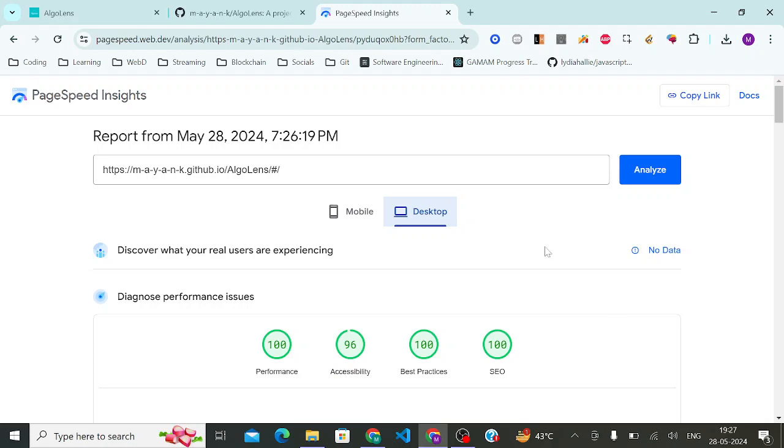So yeah, I will be removing some of those libraries in the future and refactoring some of the code base. I'm working on performance and adding new features. So maybe in the next few months I'll add more demos to this platform, and let's see how it scales up from there.